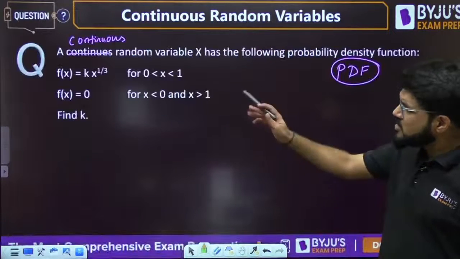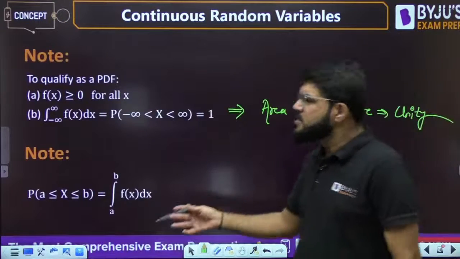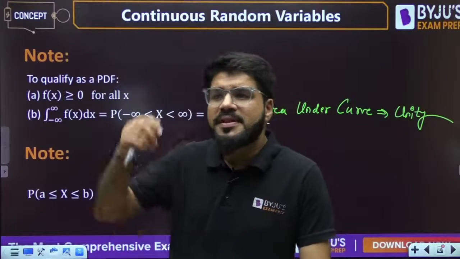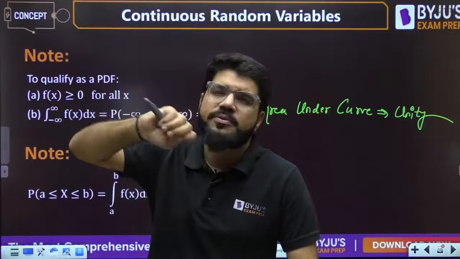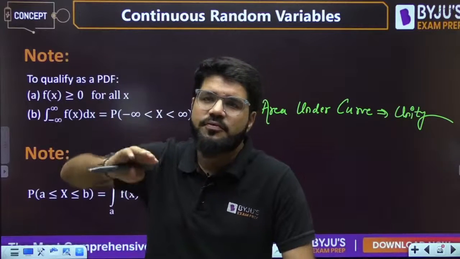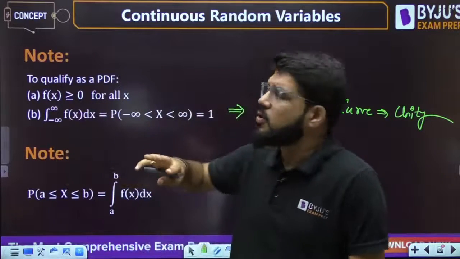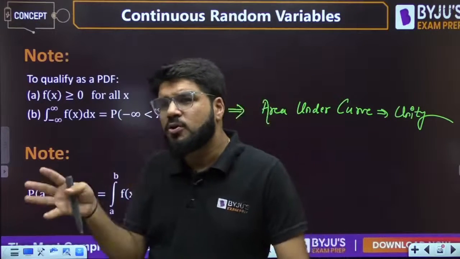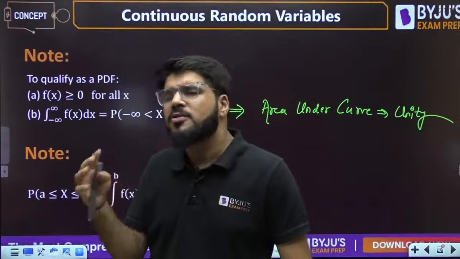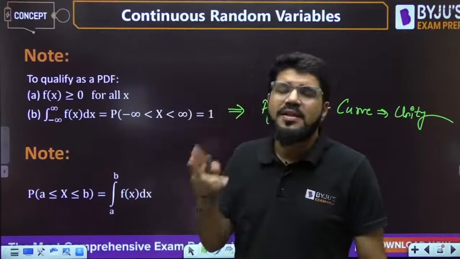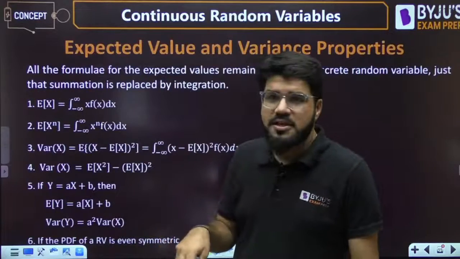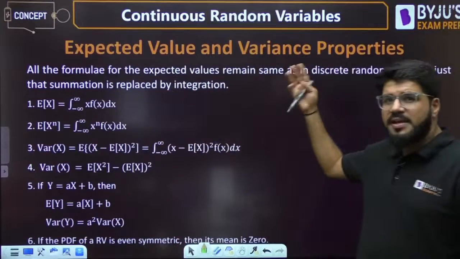Now in this first question, let's start from here. Other than these points, one very simple thing is that you have already learned the discrete distribution and its statistics: mean, variance, standard deviation. All those formulas will remain similar. The only thing is that summation would be replaced by integration. Next we will take up questions on mean and variance as well.